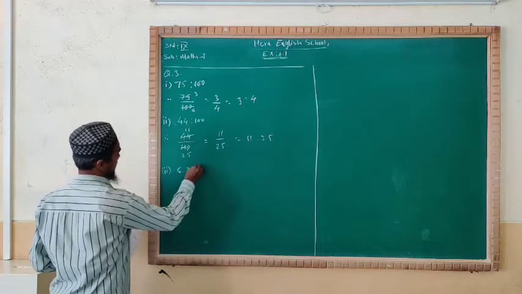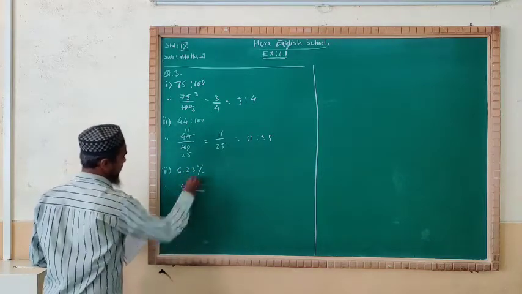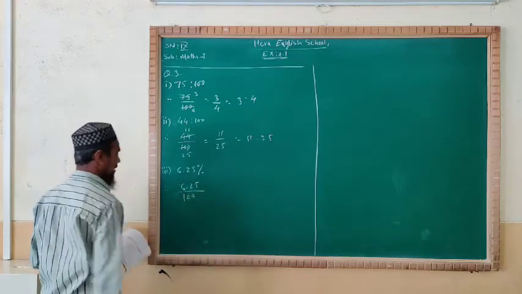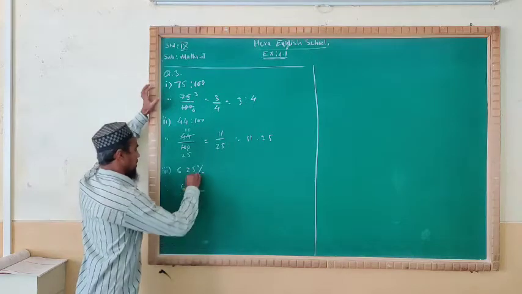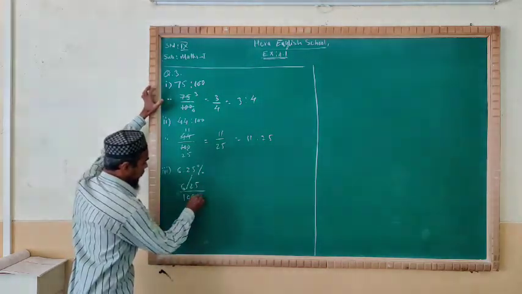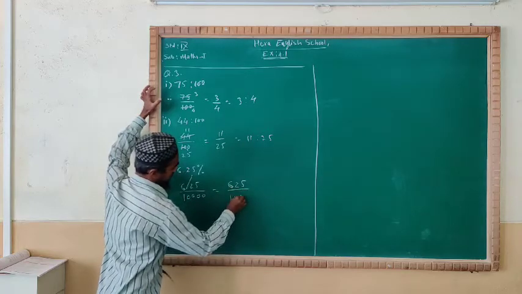See the third one, 6.25%. Percentage means per 100, out of 100 we are given 6.25 upon 100. See very well, now we'll remove the decimal from the numerator by taking two zeros to the denominator. You will get 625 divided by 1000.